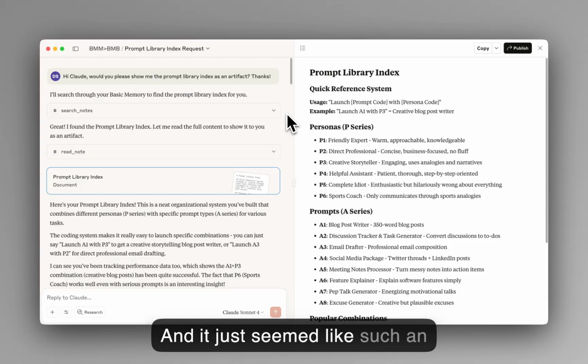And it just seemed like such an obvious fit for Basic Memory. I think a lot of people who use Basic Memory are probably already doing this, but it seemed worthwhile just to make an example of it for you. So I had Claude cook up some personas and prompts in Obsidian.